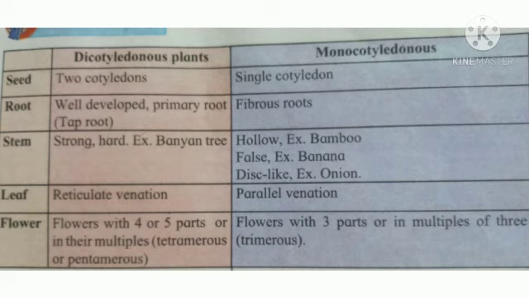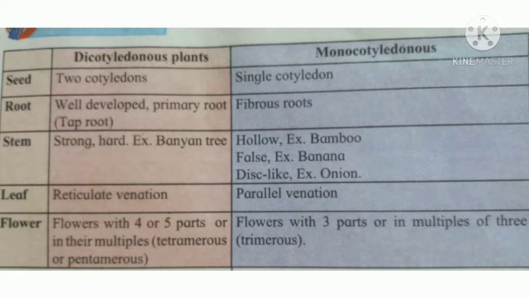Well developed primary roots are present in dicotyledonous plants and fibrous roots are present in monocotyledonous plants. Stems of dicotyledonous plants are strong and hard, for example banyan tree, and stems of monocotyledonous plants are hollow, for example bamboo, false, for example banana, disc-like, for example onion. Leaves of dicotyledonous plants have reticulate venation, and monocotyledonous plants have parallel venation.